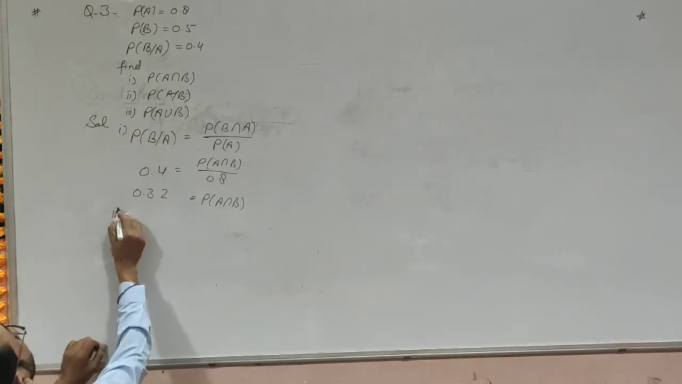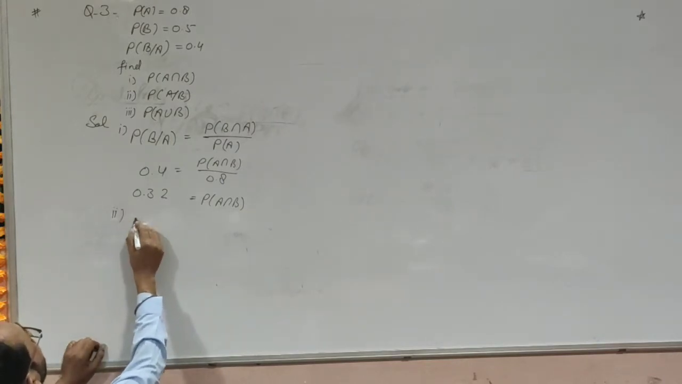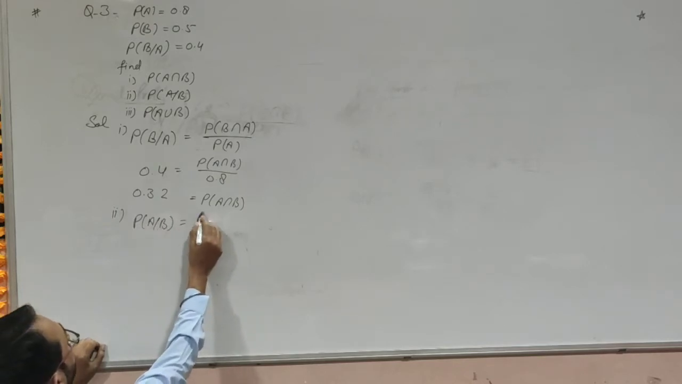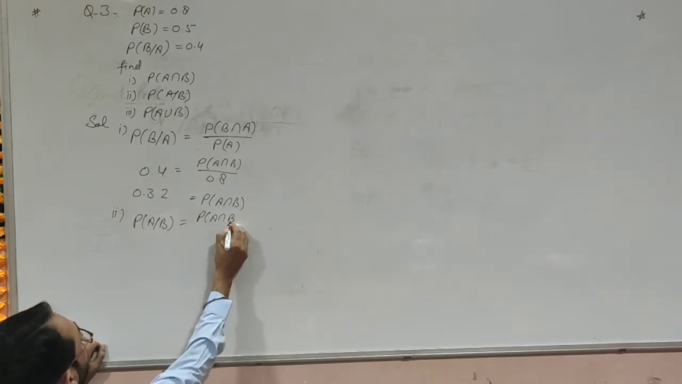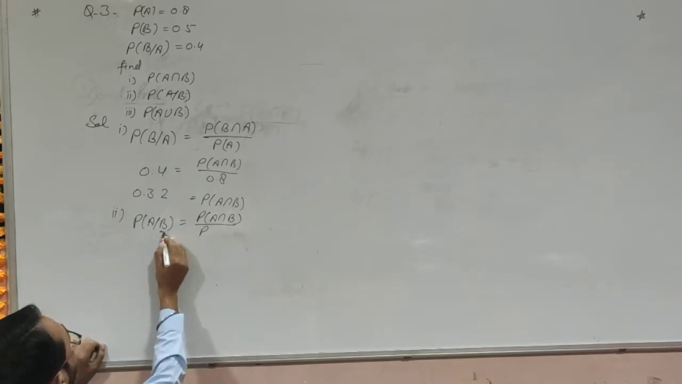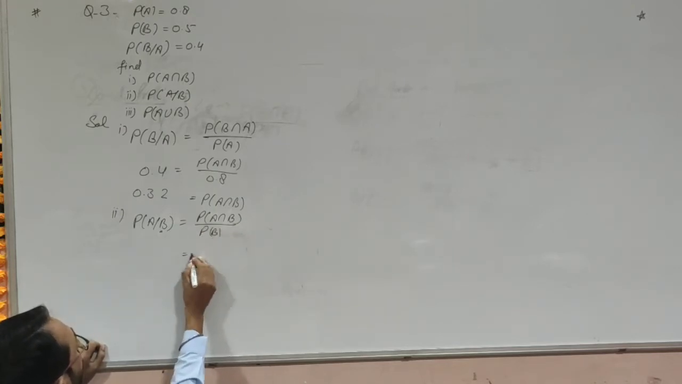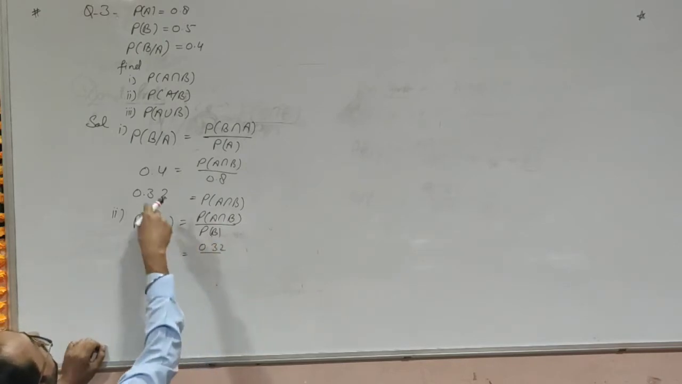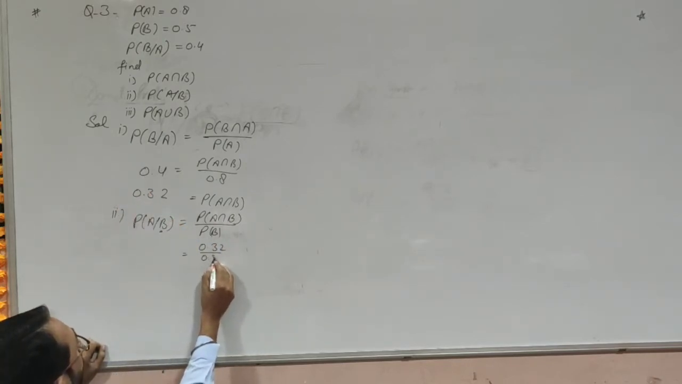For the second condition, we need to find P(A given B), which will be P(A intersection B) on P(B). So P(A intersection B) is 0.32 on probability of B, 0.5.